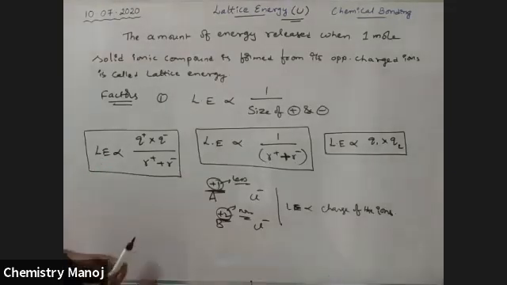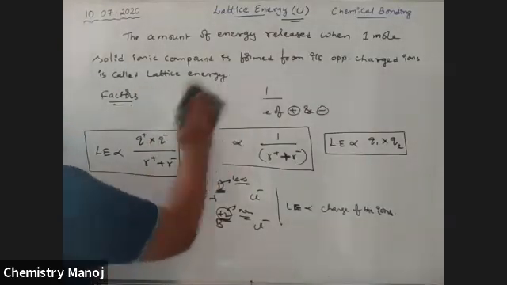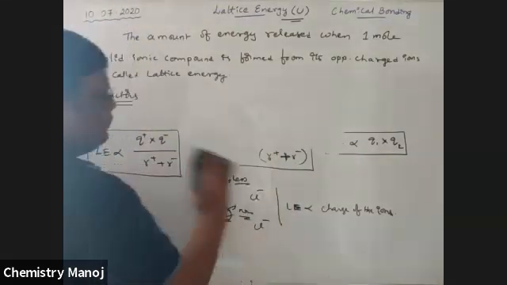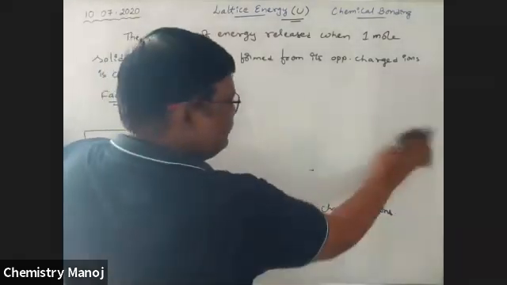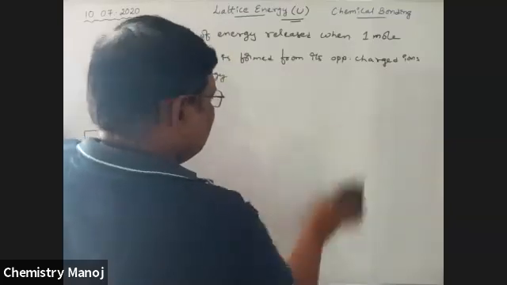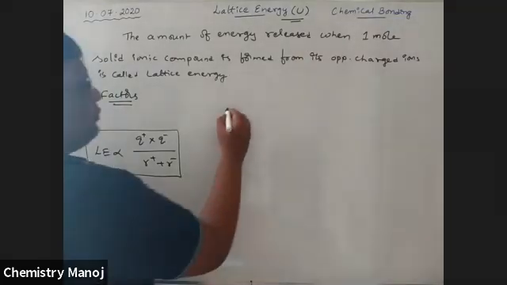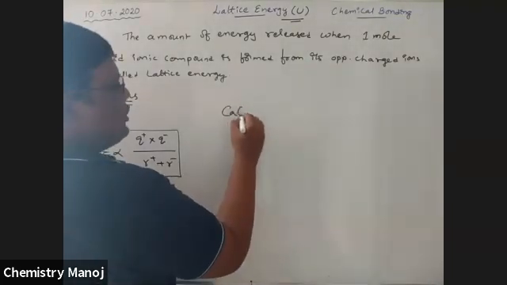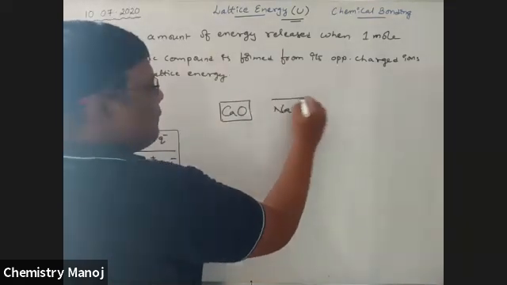See, my dear boys, here there is calcium oxide and there is NaCl.